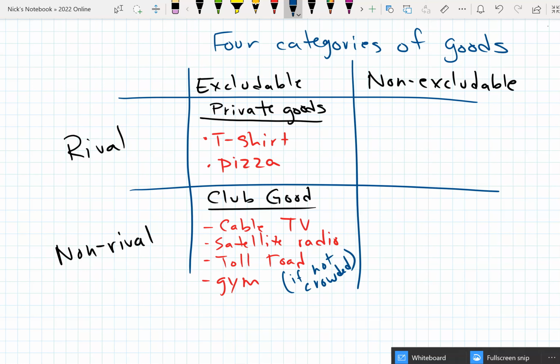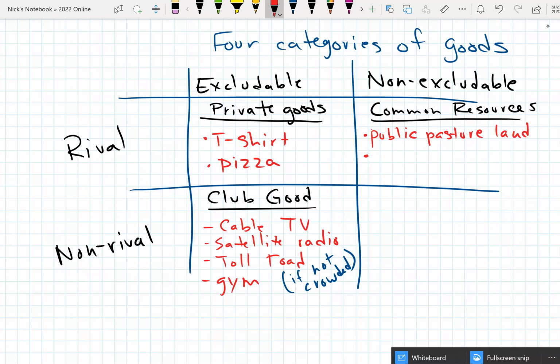Okay, and then we also have our non-excludable things, things that are not excludable, but they are rival. These are known as common resources. The classic one is, you probably heard of the tragedy of the commons, which we're going to talk about this week, a public pasture land. That's a classic one.